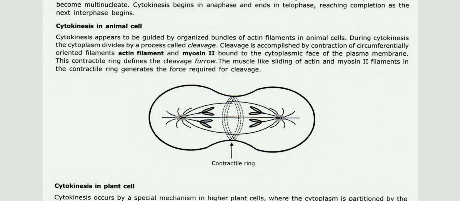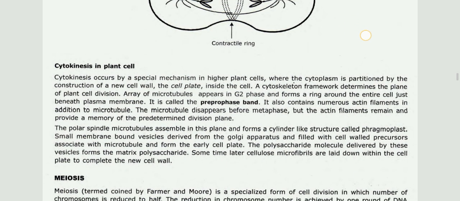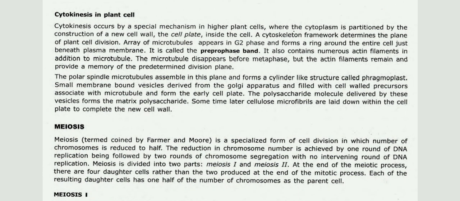This is the picture of the contractile ring. Then the next stage, cytokinesis in plant cells. Cytokinesis occurs by a special mechanism in higher plant cells, where the cytoplasm is partitioned by